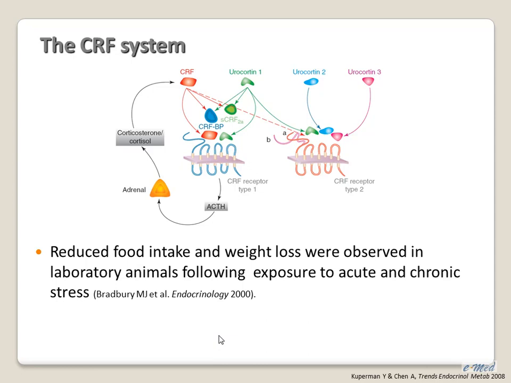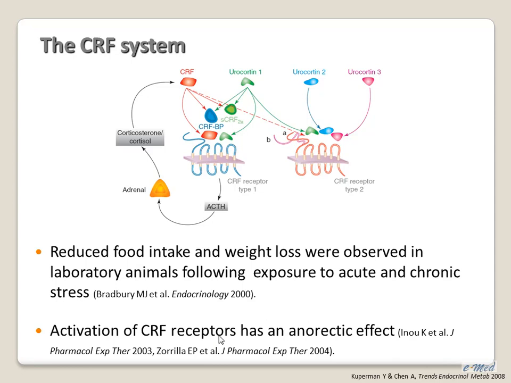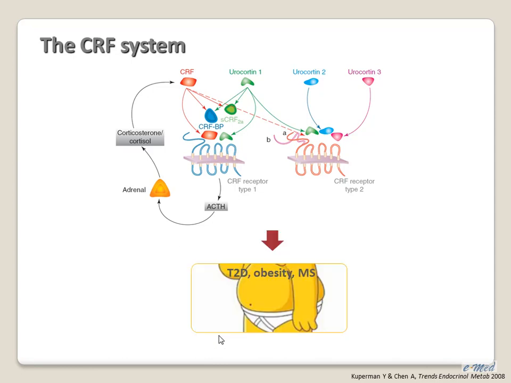In animal models, it is very clear that exposure to stress, whether acute or chronic stress, leads to reduced food intake and body weight loss, but in humans it is much more complicated. However, it was shown that activation of both CRF receptors mediates an anorectic effect. Exposure to acute or chronic stress disturbs the behavioral and the metabolic homeostasis, and exposure to chronic stress may lead to the clinical presentation of visceral obesity, type 2 diabetes, and the metabolic syndrome.